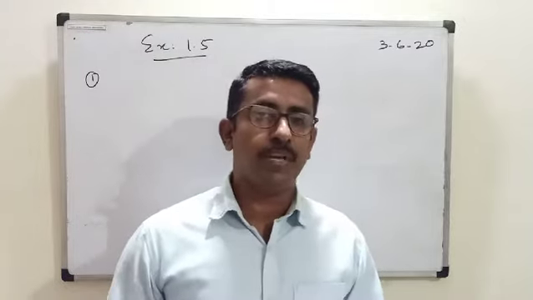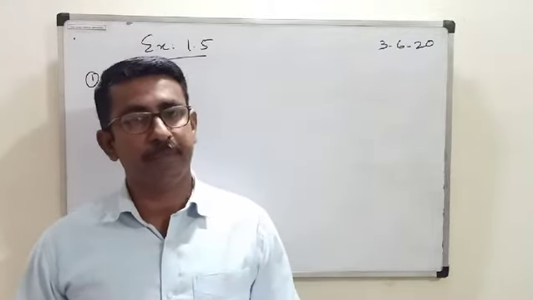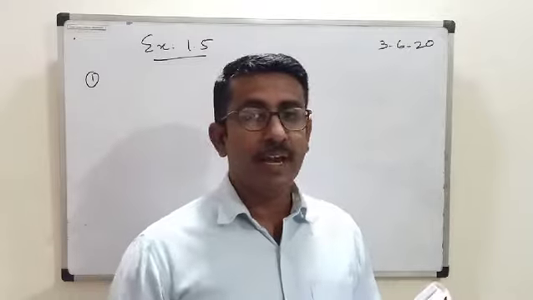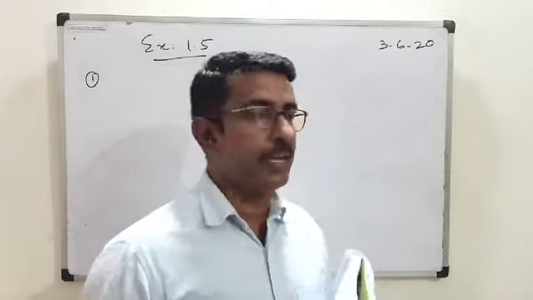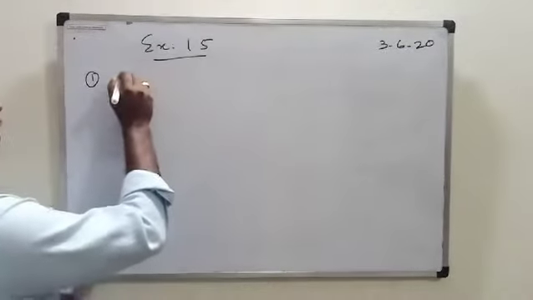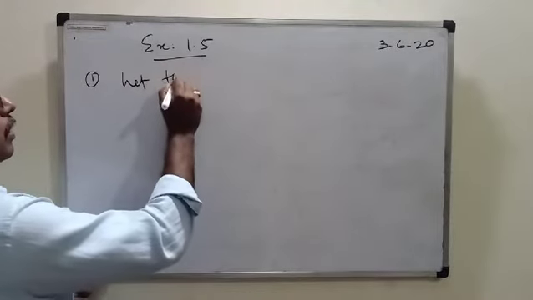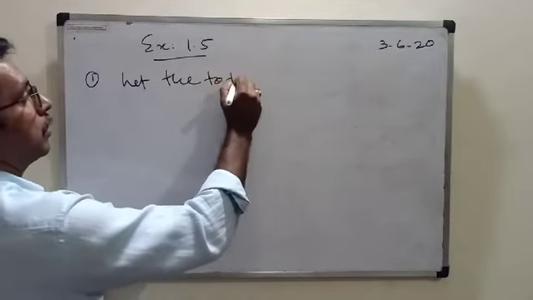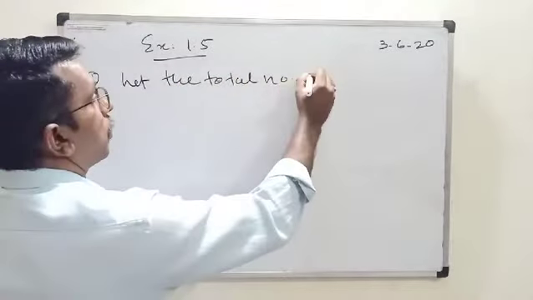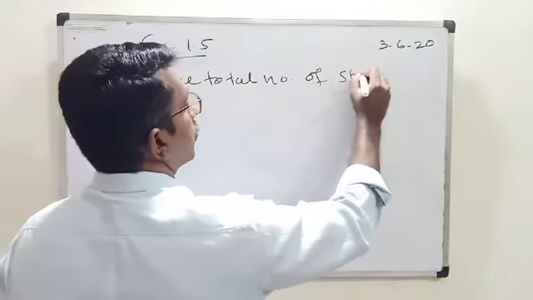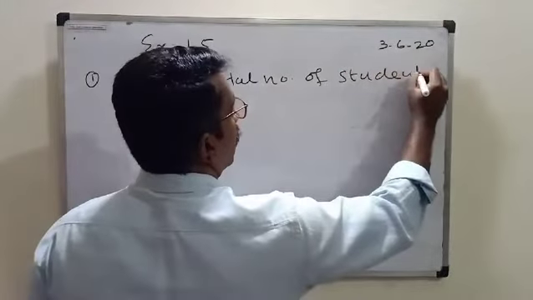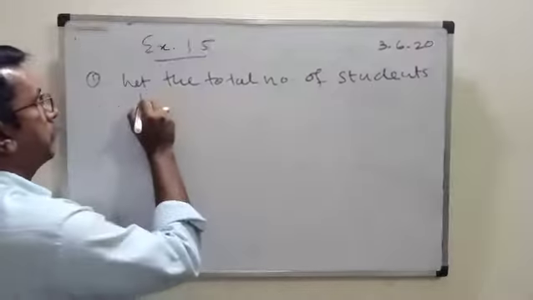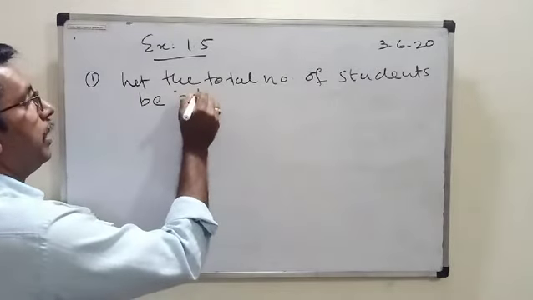So we are going to assume, let the number of students be x. Let the total number of students be x.